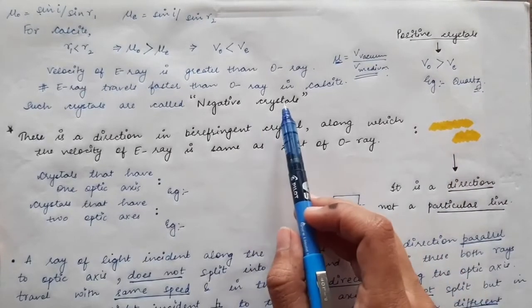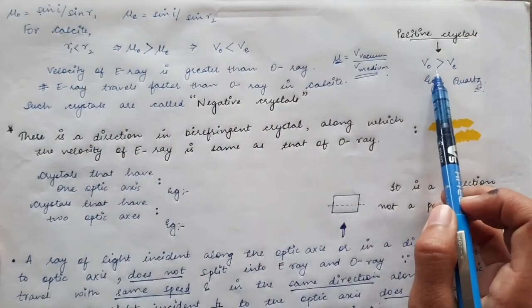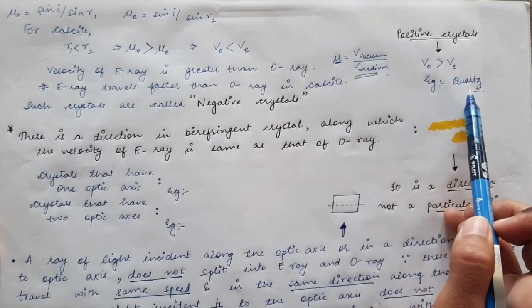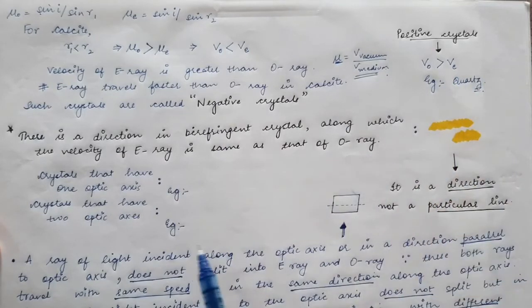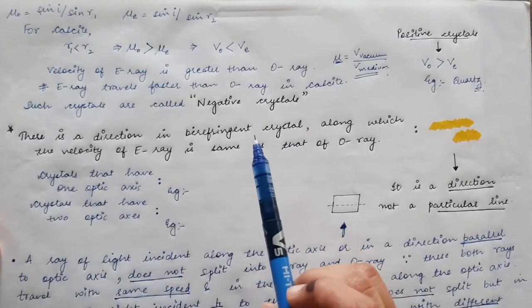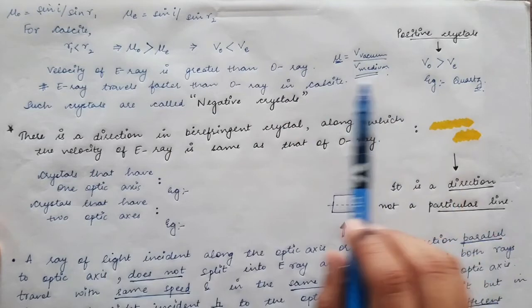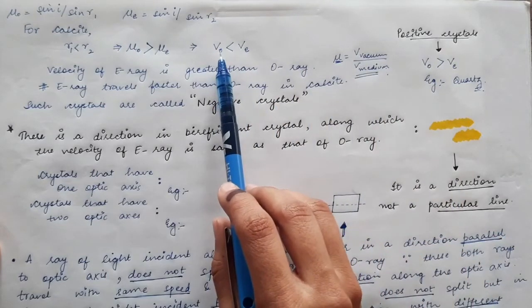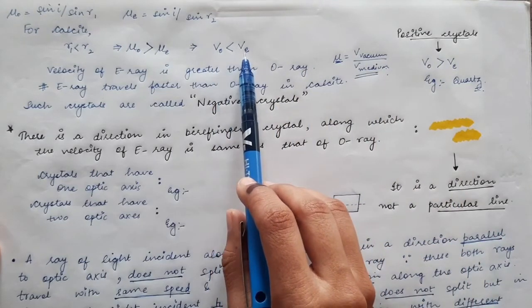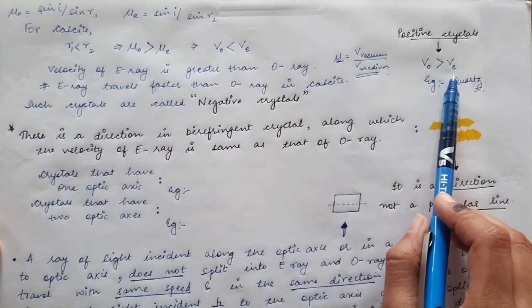So negative crystals, for example calcite, and positive crystals, in which the ordinary ray travels faster than the extraordinary ray, for example quartz. Now in all these birefringent materials, for example calcite or quartz, we have said that the velocity of the ordinary ray is either less than the extraordinary ray, or greater than the velocity of the extraordinary ray.